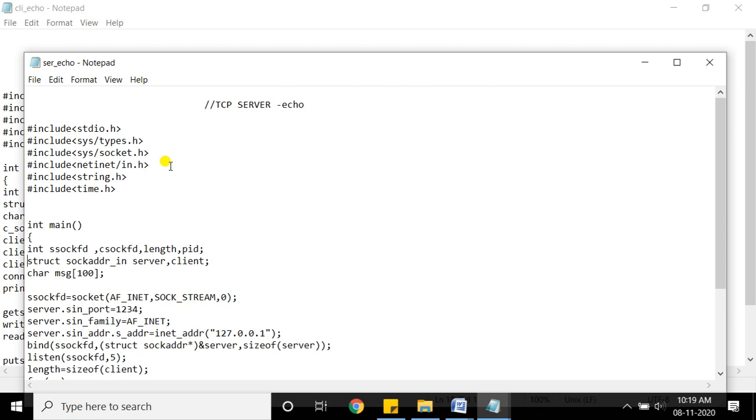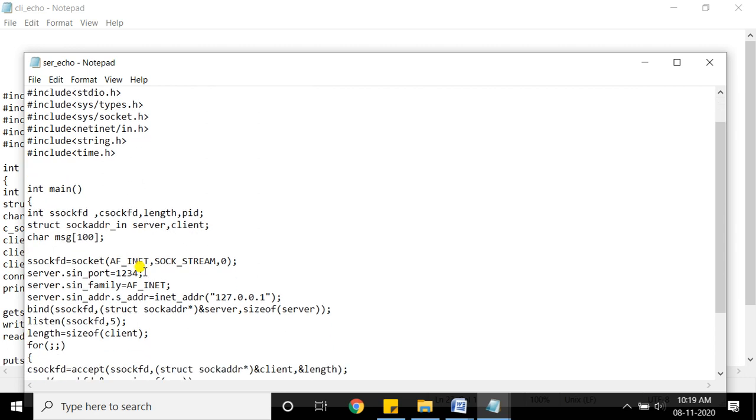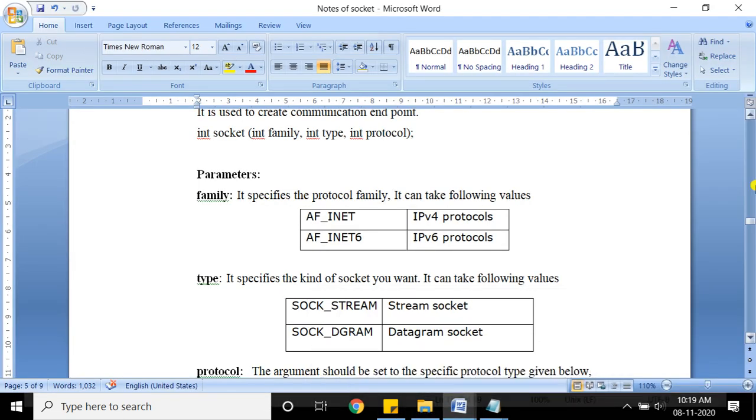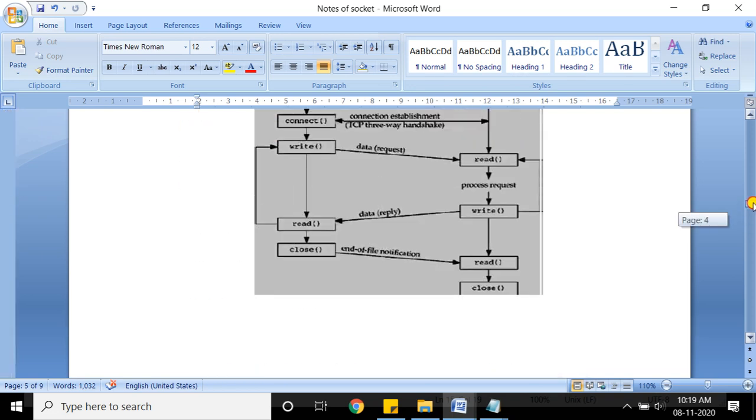Now if you remember, I have created variables here, the server variable of a structure. Which structure? See here, struct sockaddr_in. I hope you remember this structure. I have shown this in our file, the first outer structure.